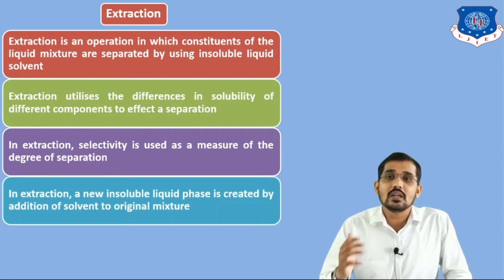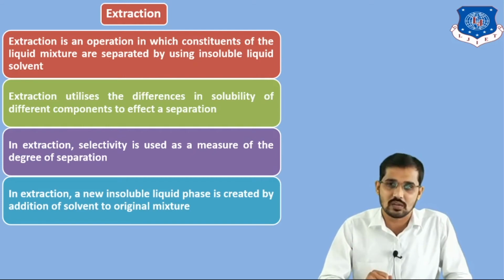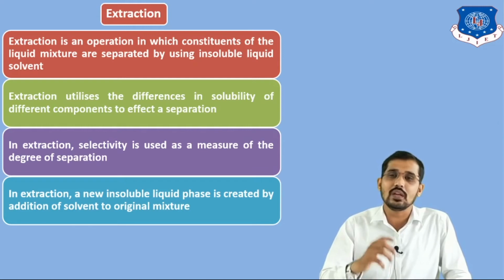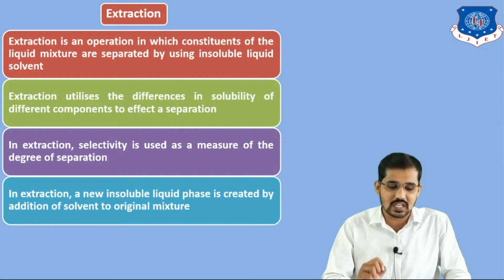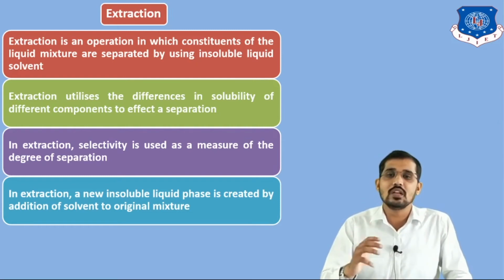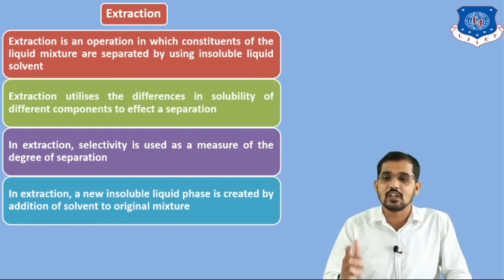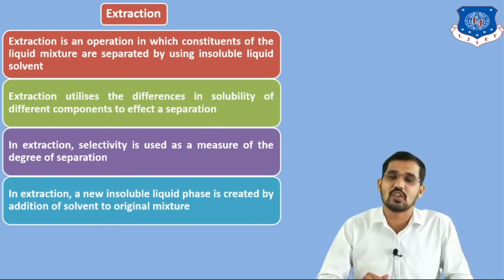The next point is, in extraction a new insoluble liquid phase is created by addition of the solvent to the original mixture. As I told you in the definition, we remove one of the constituents from the liquid mixture by using another liquid. That is the meaning of this point.